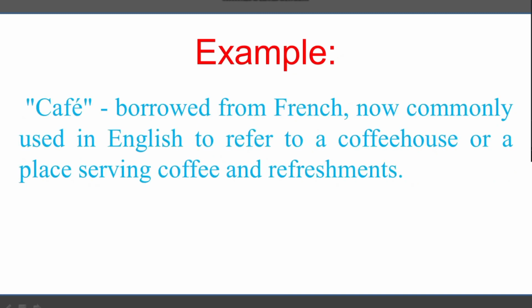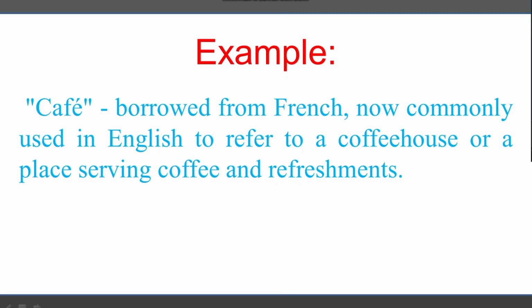Cafe is actually a word of the French language, now commonly used in English to refer to a coffee house or a place serving coffee and refreshments. Words that are part of the vocabulary of other languages but are used in the English language commonly are called borrowing. Okay, borrowing is that.